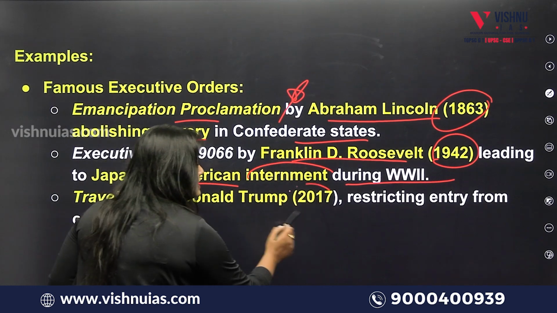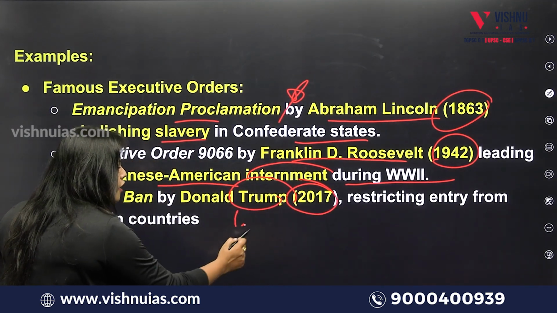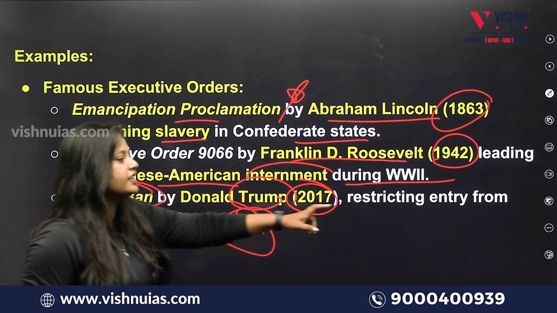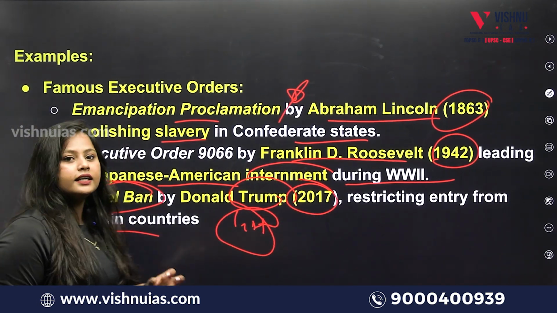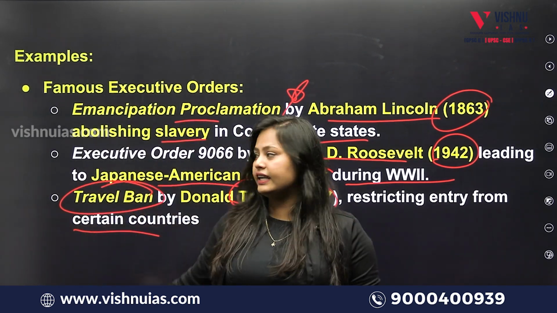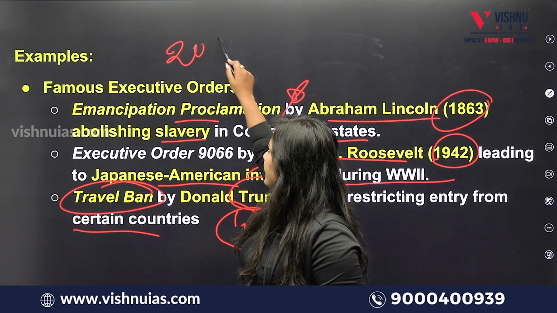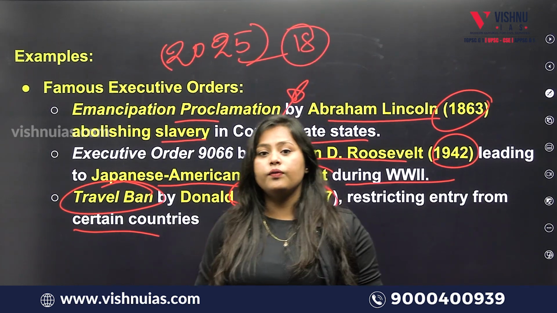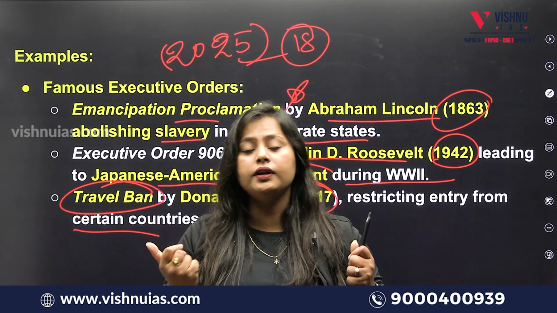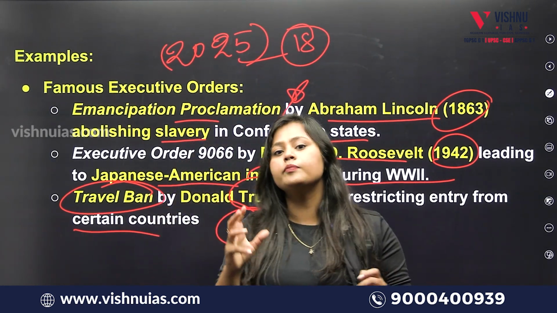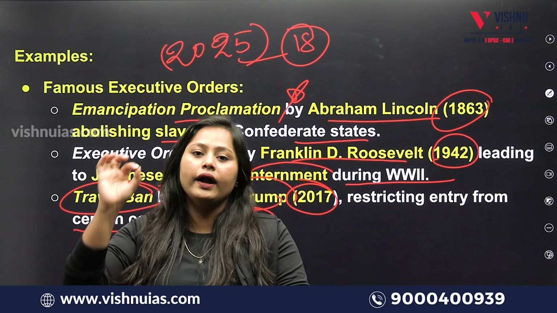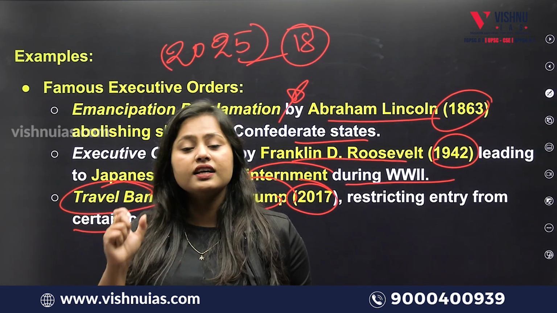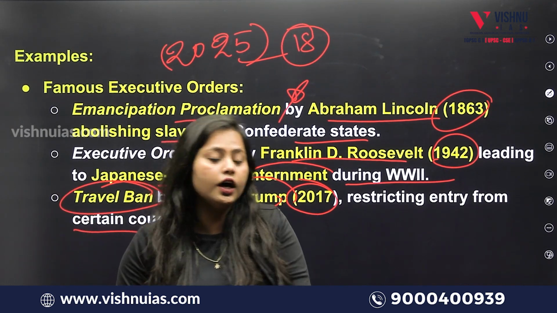And in 2017, when Trump was in his first term as president, he issued a travel ban which restricted entry from certain countries. And now in 2025, he has again issued 18 executive orders which are very significant in the global arena, because it is well recognized that when the USA sneezes, the world catches a cold. The same thing has happened after the issuing of these orders.